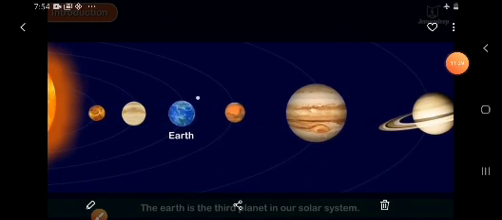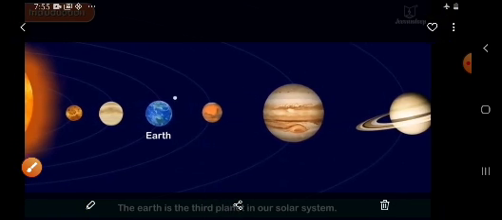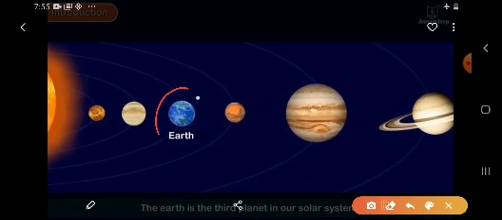Now children, today we are going to read about our earth. So children, the earth occupies the third position in the solar system. This is our earth. Today we will be reading about the earth. So children, this is earth and this small ball like structure is nothing but the moon. This is moon.